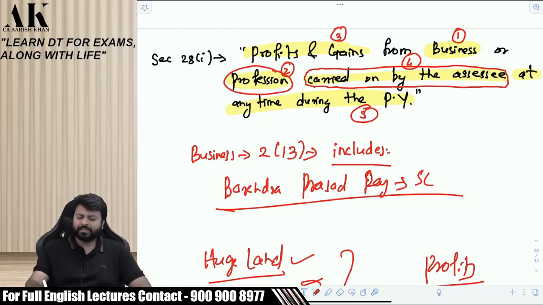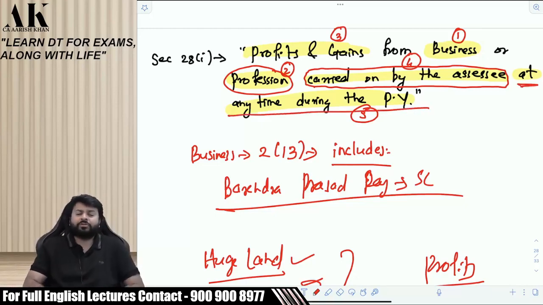And last but not least, at any time during the previous year, it is not necessary that the business should be conducted throughout the year. Not necessary. It can be conducted for some time during the previous year. That depends upon the nature of business. If you are selling an FMCG product, if you are selling daily soaps or detergent powders, or if you are selling Maggi, then you might sell on a daily basis, right?